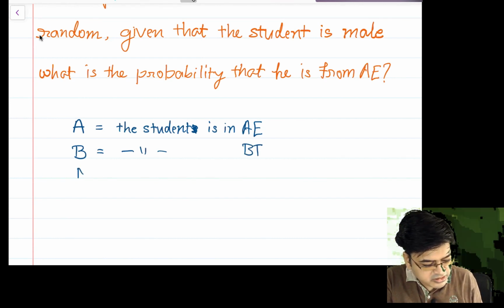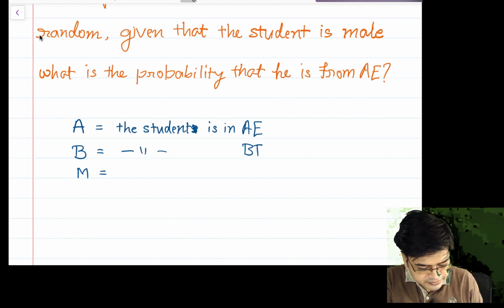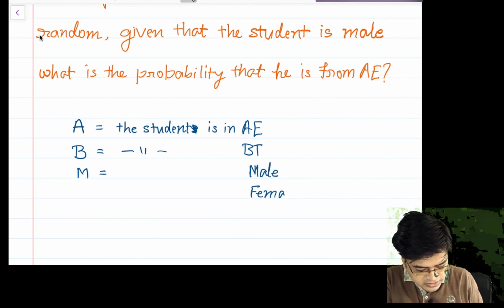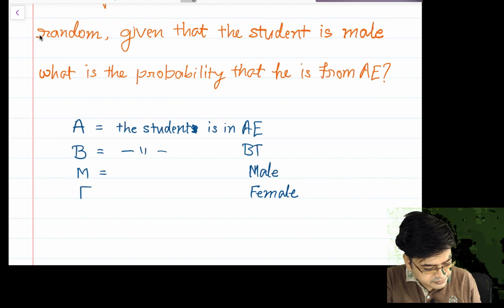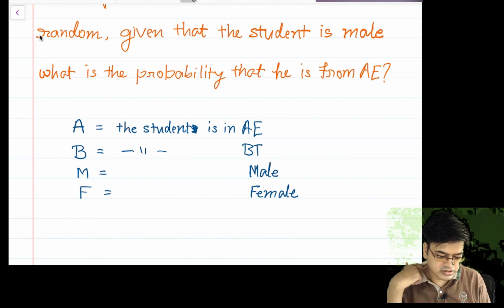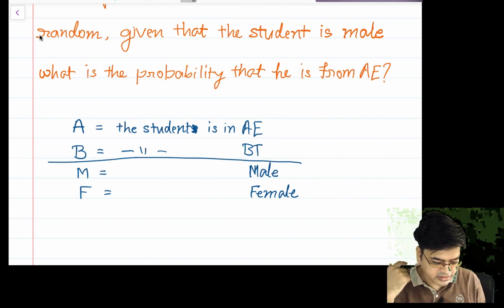M is the event that the student is male, and F will be the event that the student is female. No offenses for third gender. So this is the categorization that we have.